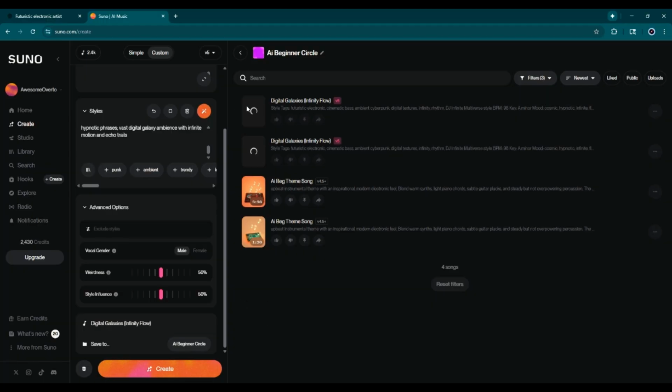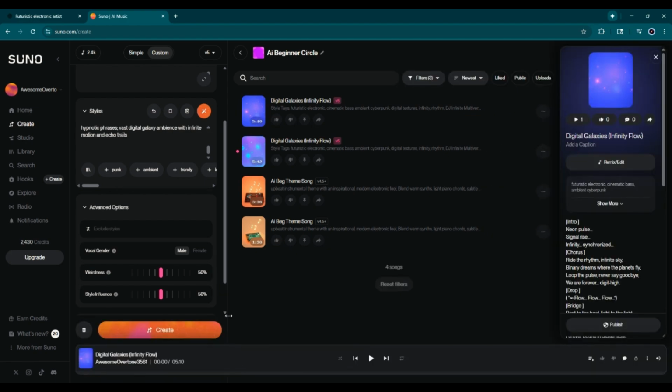And here we have it generating. Suno will generate 2 songs for you to choose from. Alright, see, it even gives us some imagery based off the title, and we'll just give that a minute. So, now that it's generated the 2 songs, we'll give them both a listen, and then you decide which one you like the best.